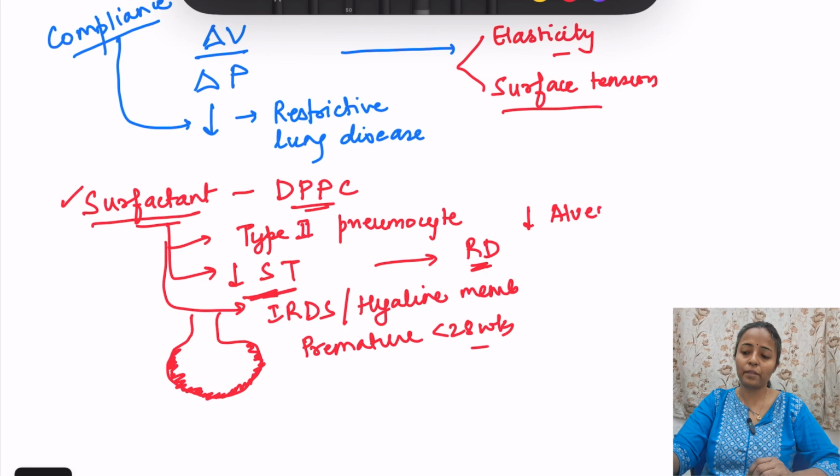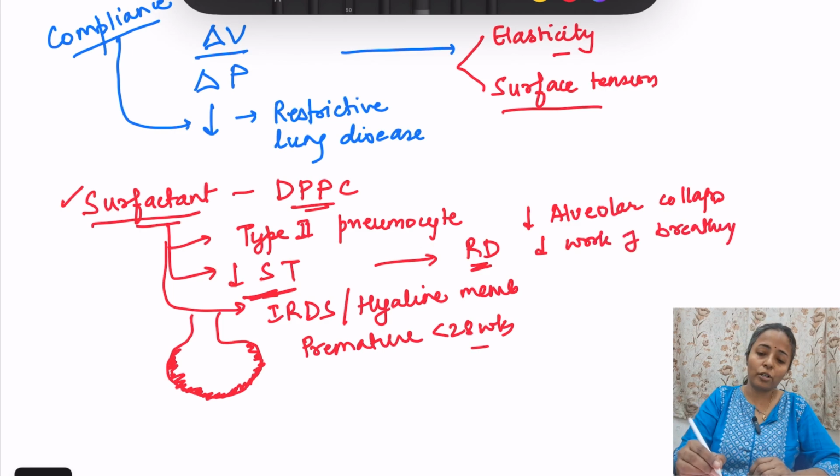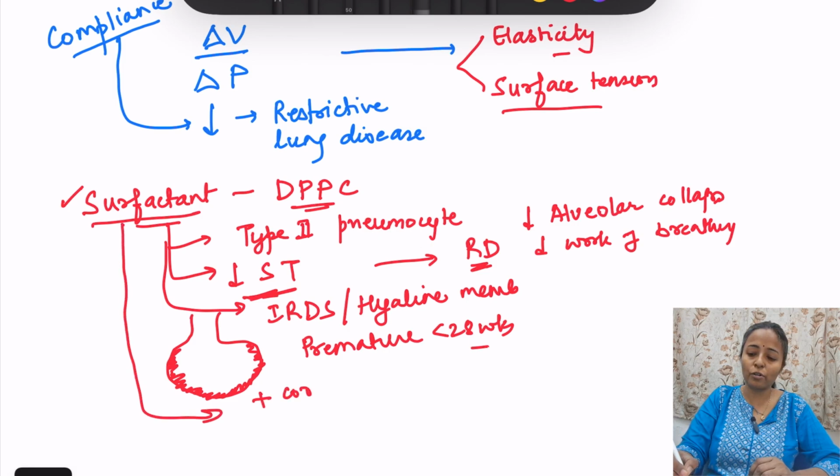that is why it decreases the alveolar collapse, and also it decreases the work of breathing. Okay, so this is all about the surfactant we should know. हाँ, एक और चीज, that this surfactant secretion is increased by corticosteroids and also it is increased by thyroid hormones.